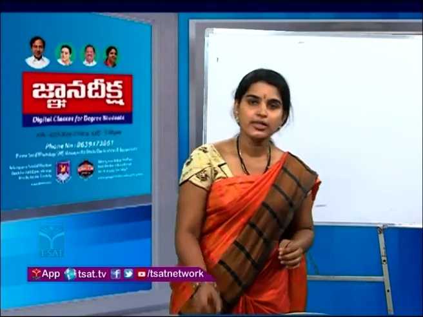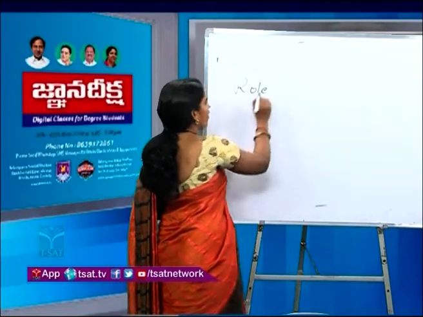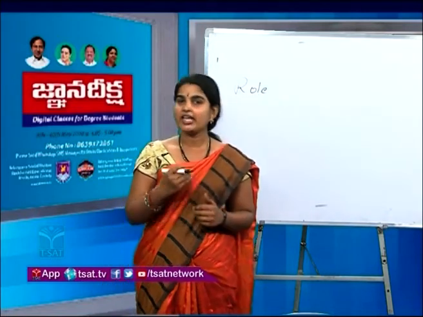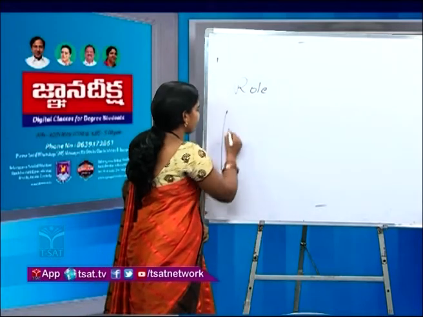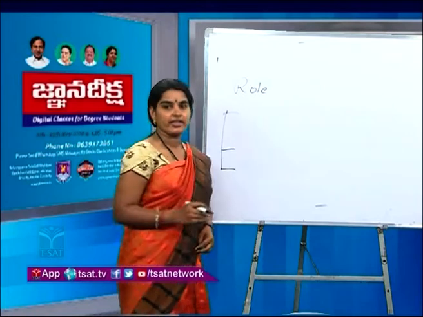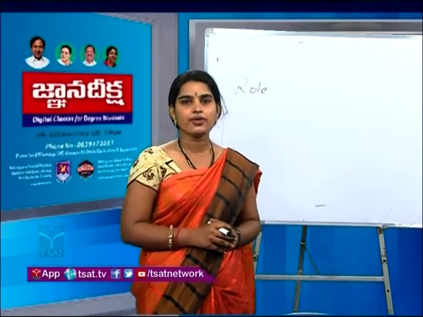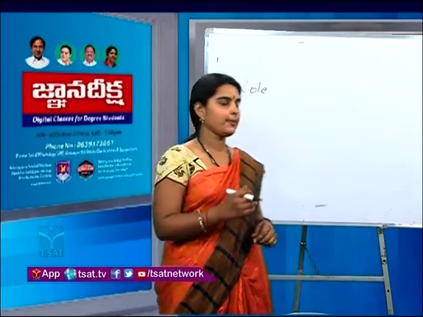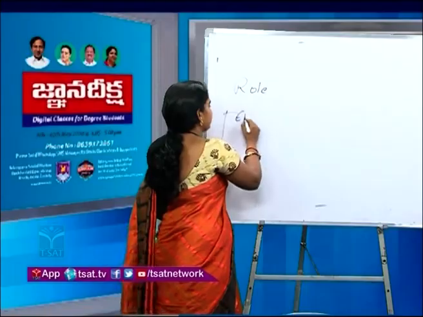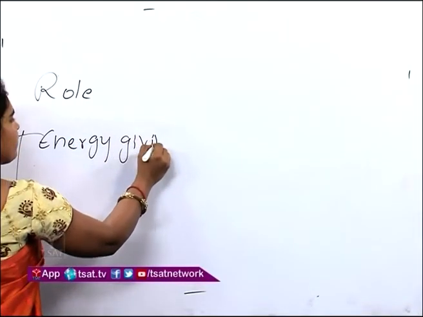The first classification is based on the role of food components in our body. The first one is energy giving foods. What are they? Energy giving foods.